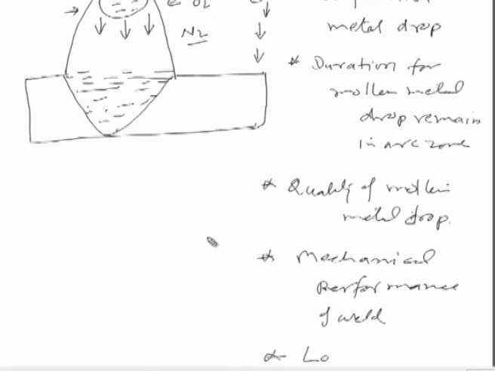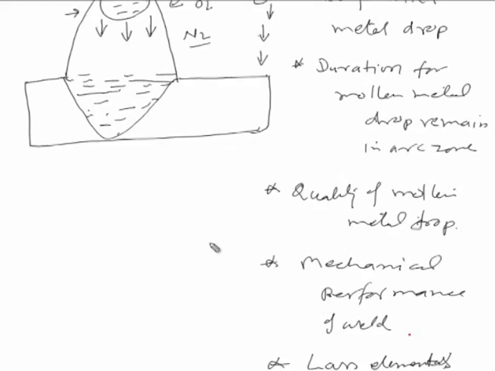The loss of elements results in a change in the composition of the weld metal, and we do not get the elements which should be there in the weld joint in the desired quantity, and the reduction in the percentage of desired elements in the weld metal in turn decreases the mechanical performance and the quality of the weld joint.